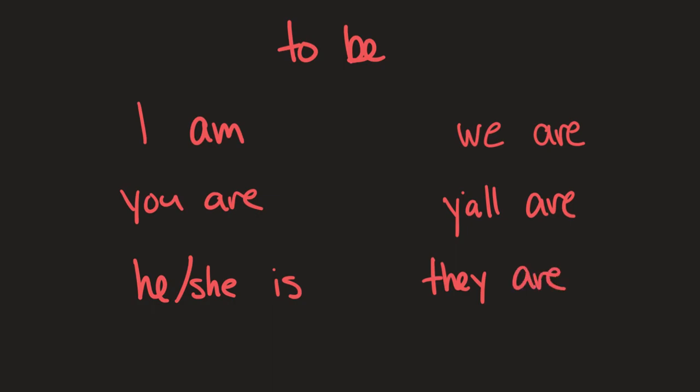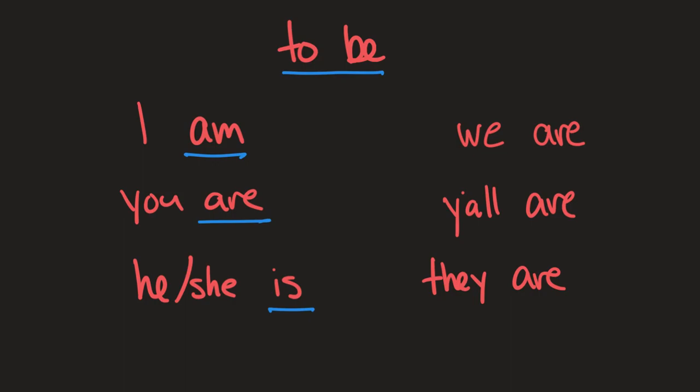So these words that I'm underlining, am, are, and is, are all different forms of the infinitive to be. So this process is called conjugating, when you take the infinitive form and then you change it to match the subject. And by match the subject, I mean that most of these forms, am, are, is, can only be used with certain subjects. So if I'm talking about myself, my nationality, I have to use am. If I say I are American, it sounds weird. People might understand me, but it would definitely be something that they notice because it's not technically correct.